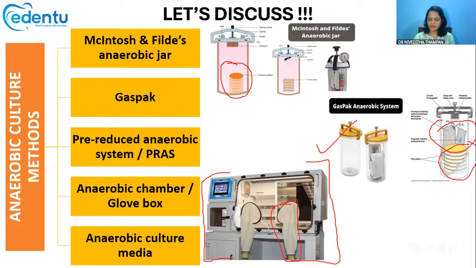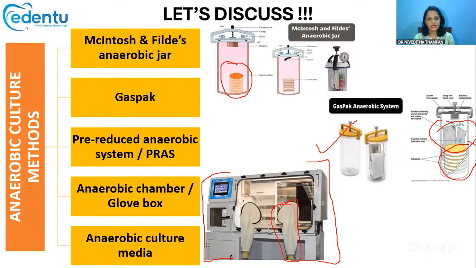Anaerobic culture media means that in the culture plates you can make this culture media, which will help in the growth of anaerobic bacteria. For a bacteria, this culture media is just like how the soil is for the plant. Just like the soil contributes all the nutrients and everything required for the growth of the plant, the culture media is the same for the bacteria. It gives all its nutrition and everything to the bacteria so that it will grow.